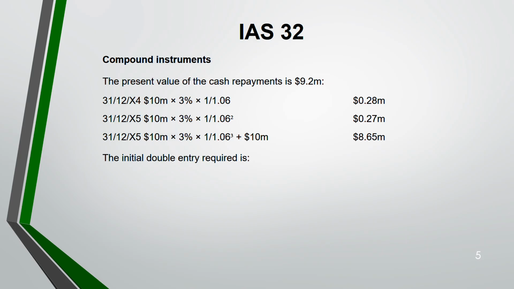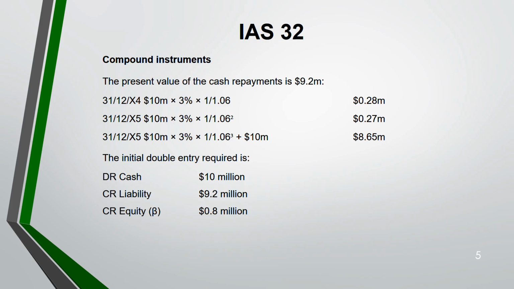So the double entry will be, you should know the double entry. You debit cash because you're receiving cash, and you credit the liability 9.2. Now, you see the difference? There's a difference. That difference is credited in the equity, 10 minus 9.2, which is 0.8.